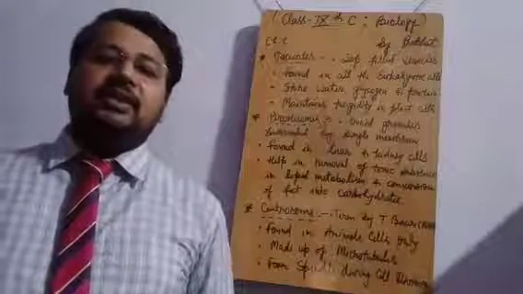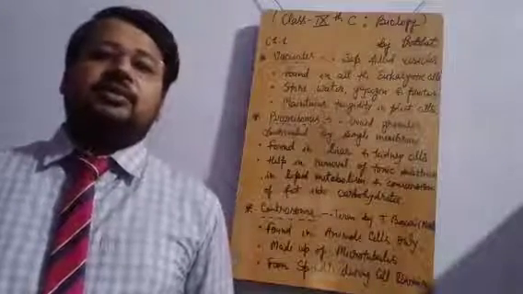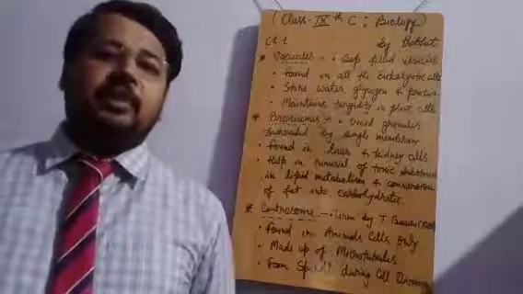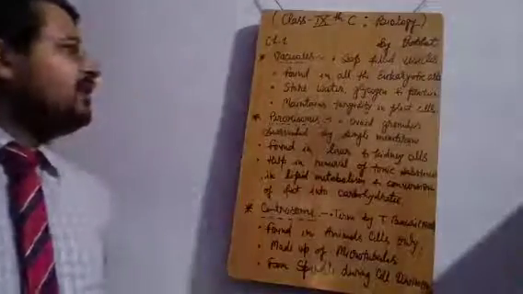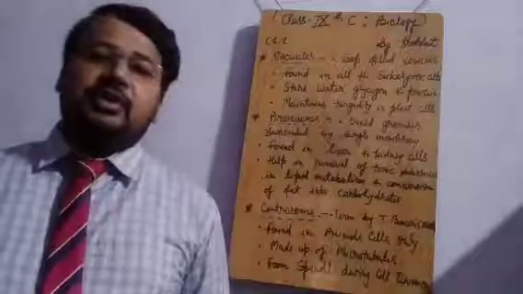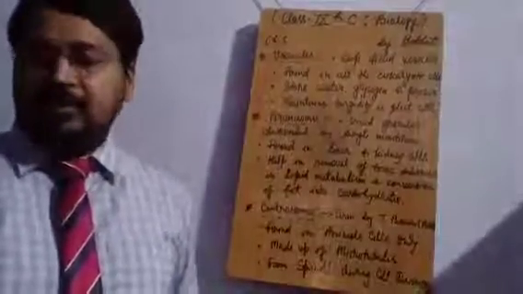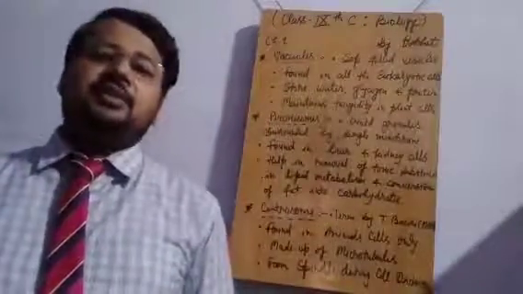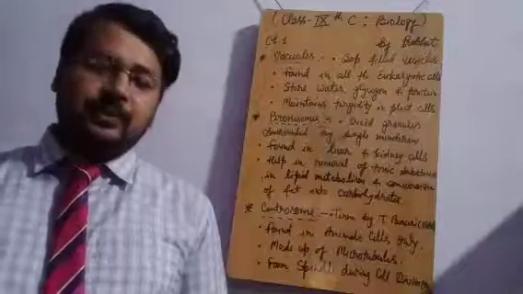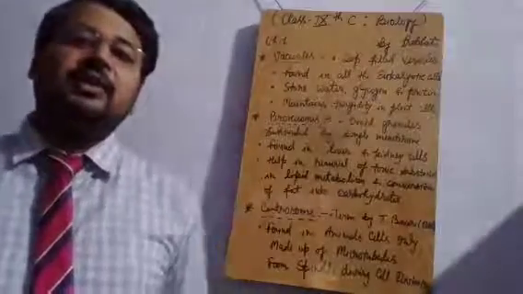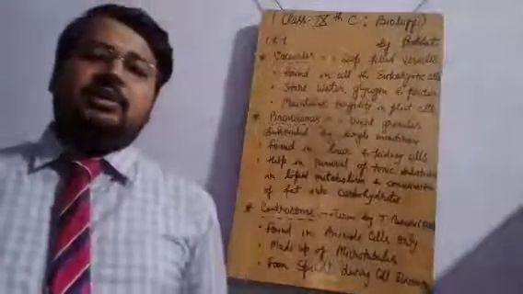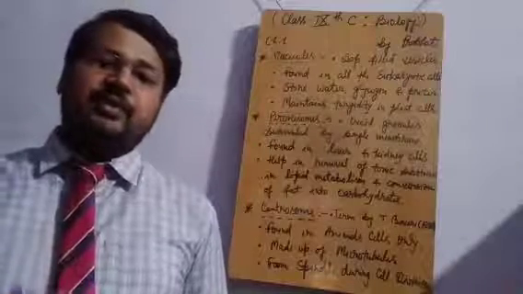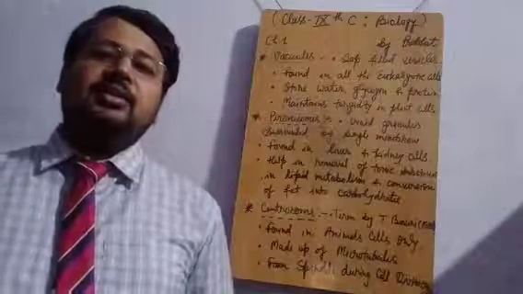So you can say that it is a storehouse of all the food and water materials. It is very important and mostly found in eukaryotic cells. There are different functions played by vacuoles. First we will discuss the structure of vacuoles, then we will focus on the functions.